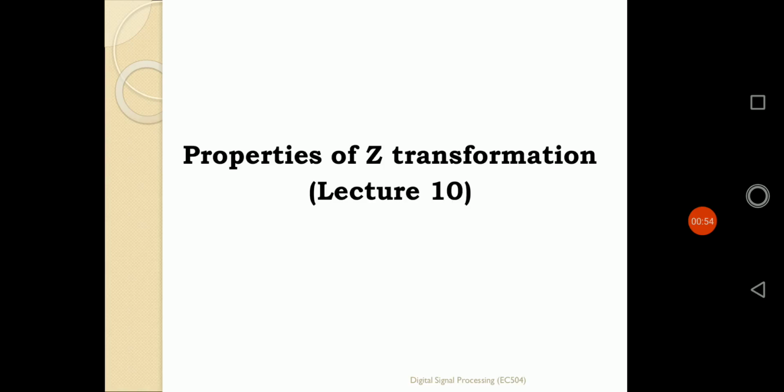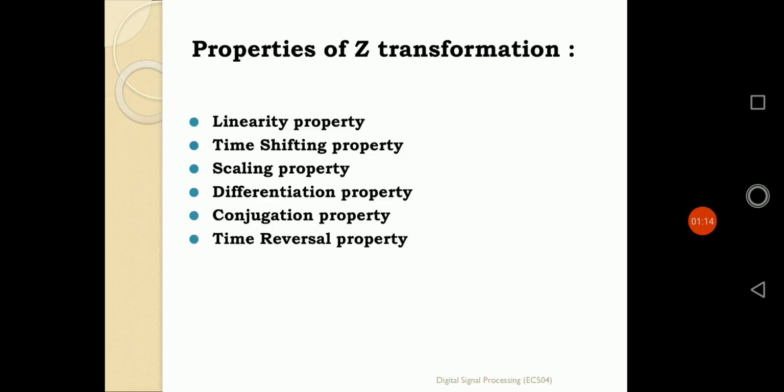That means whenever we transform a discrete time domain sequence x of n into its corresponding Z domain frequency spectrum, that is x of Z, how the properties are formed, and according to those properties how the ROCs change, will be studied in this class. There are several properties of the Z transformation. There are 6 properties. Many more exist, but we are confined here to 6 properties.